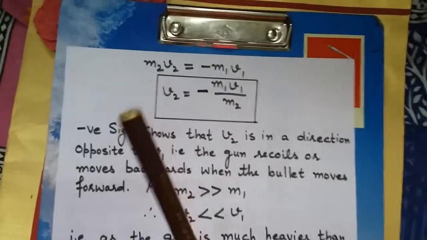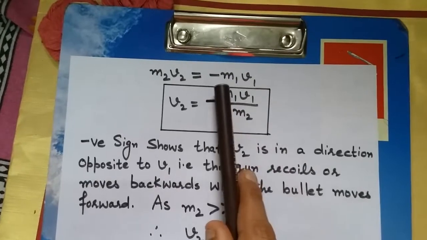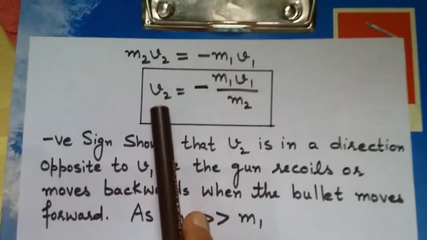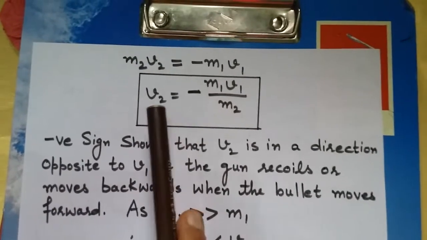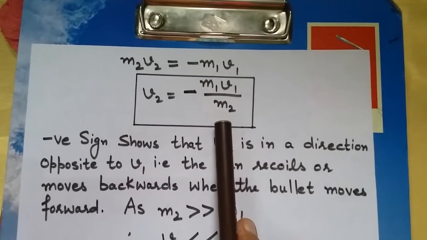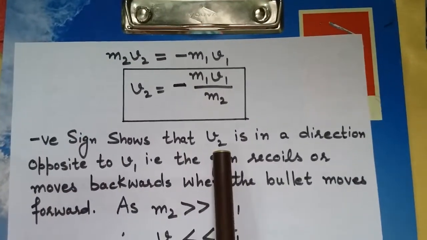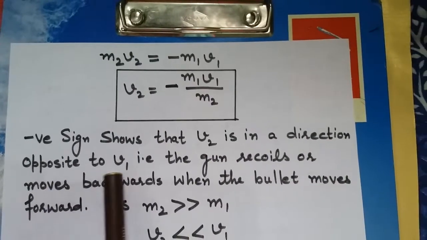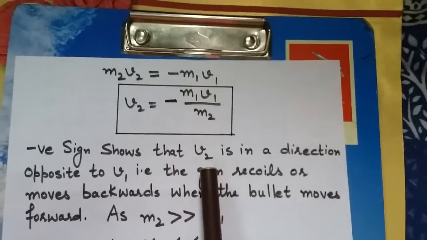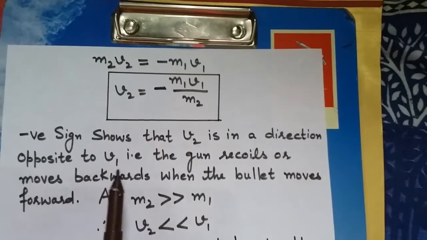So class, now m2 v2 is equal to minus m1 v1, as we have taken m1 v1 to this side and got a negative sign. So v2, the final velocity, is equal to minus m1 v1 upon m2. Children, this negative sign shows that v2 is in the direction opposite to the direction of v1.